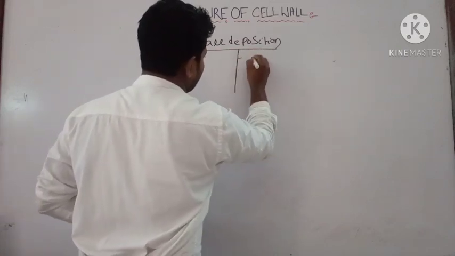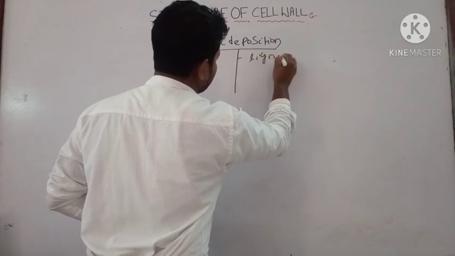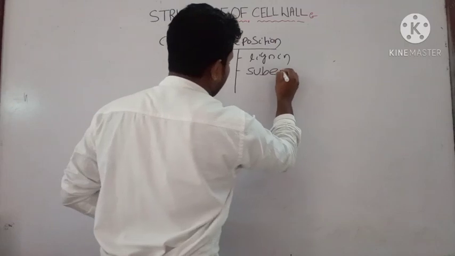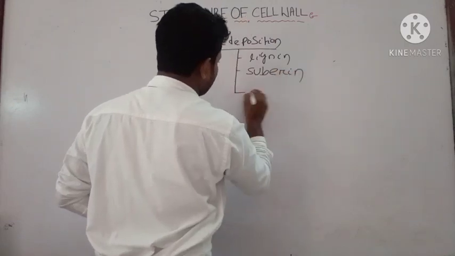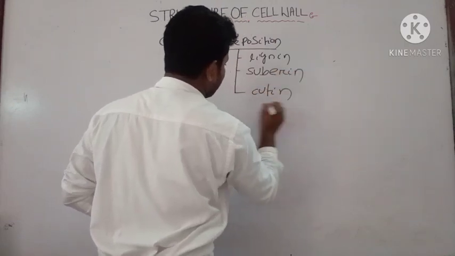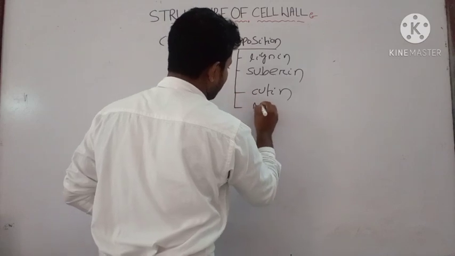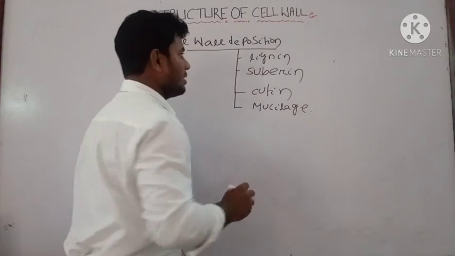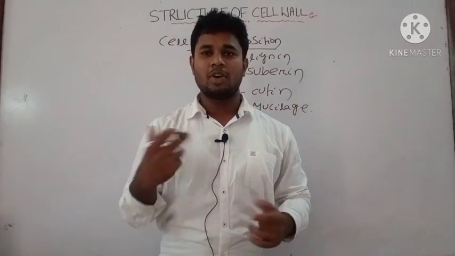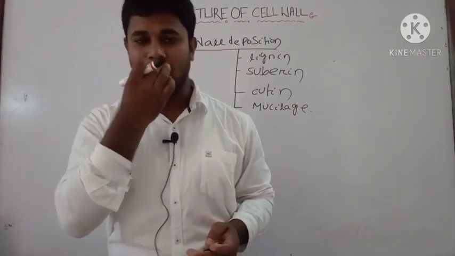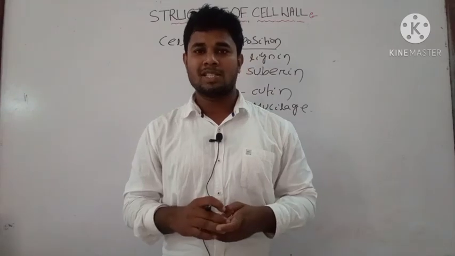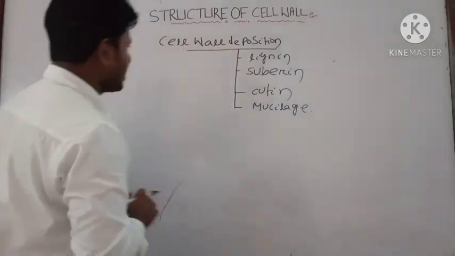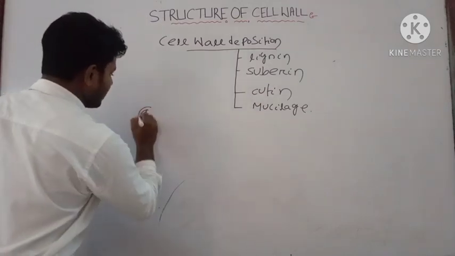What are they? One is lignin. The next one is suberin. The third one is cutin, and the fourth one is mucilage. These are some chemical depositions which are produced or deposited during the development of the primary cell wall, secondary cell wall, and the middle layer. Okay. First, we discuss lignin.